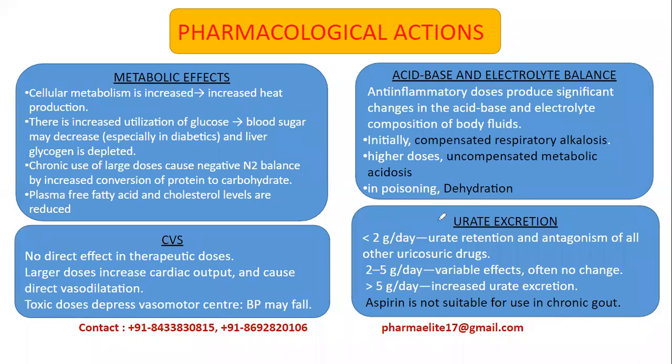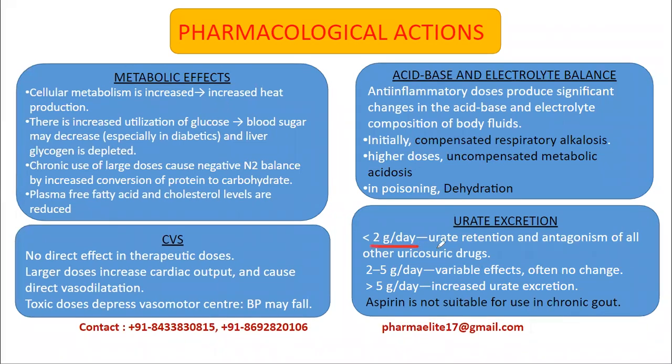Next is urate excretion. So even this is very important. So when aspirin is given at low dose, that is less than 2 grams per day, urate retention will occur, and there will be antagonism of all the other uricosuric drugs. So uricosuric drugs are those drugs which are given for the treatment of gout.